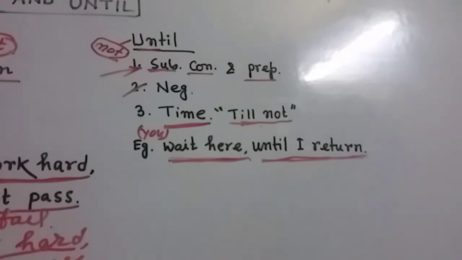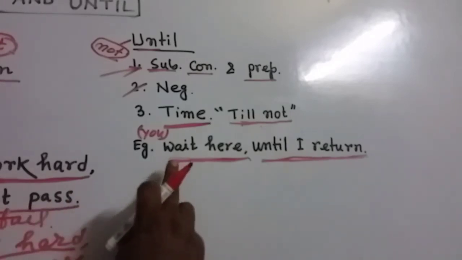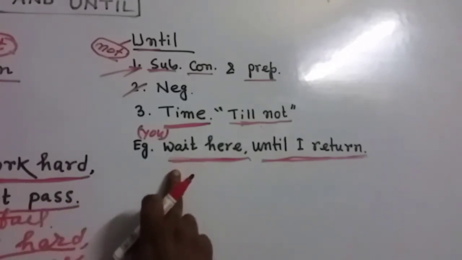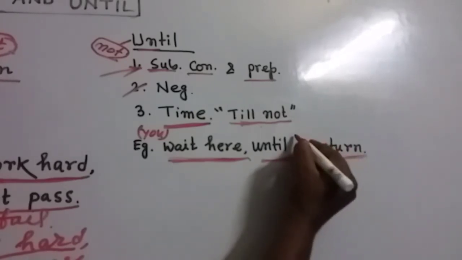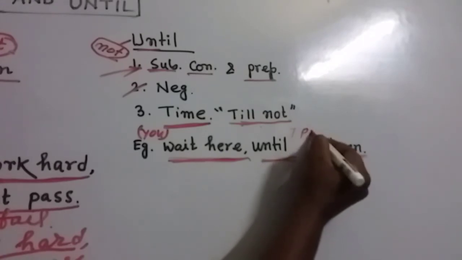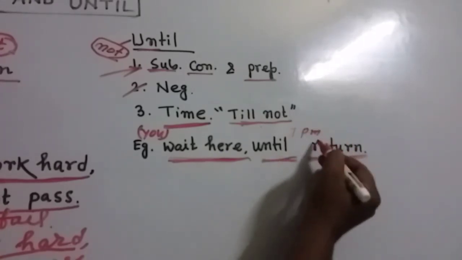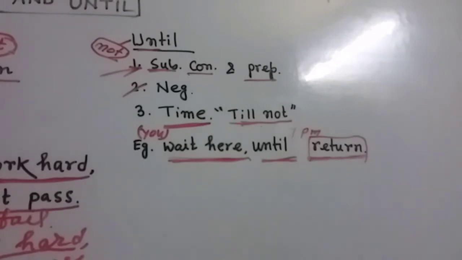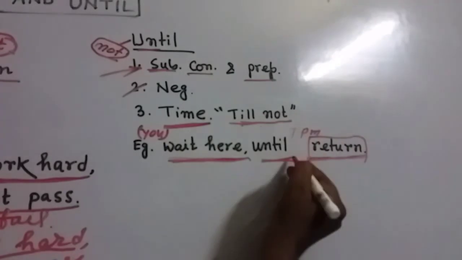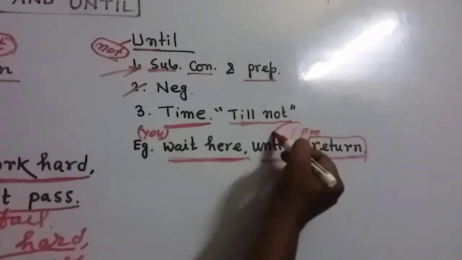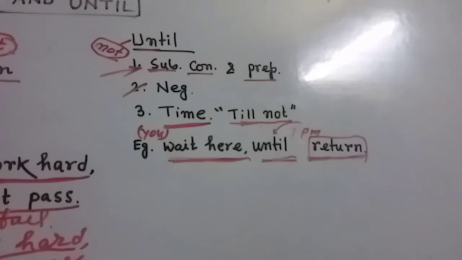But my dear friends, one thing I should mention, it can be used as a preposition. We can say you wait here until, if we write it this way, until 7 p.m. If we write it this way, wait here until 7 p.m., at that time it will be a preposition, because you know, my dear friends, prepositions always are placed before nouns.